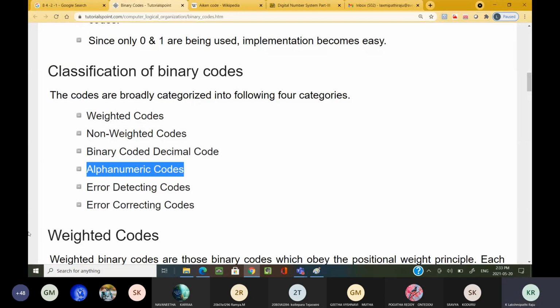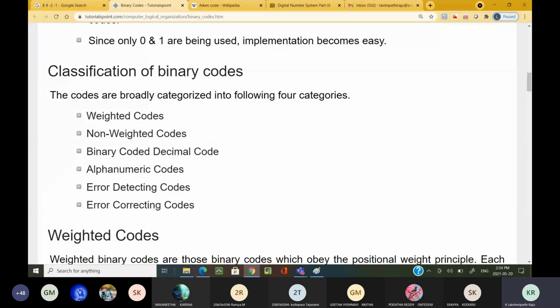Now, in communication, generally the last two categories of codes, error detecting codes as well as error correcting codes, you are going to learn in one subject in the coming semesters. Computer networks is one subject. In that subject, you are going to learn the complete information regarding error detecting codes as well as error correcting codes. I am not going to explain that in detail. I hope you are getting my point.